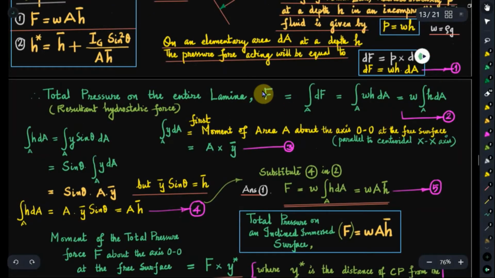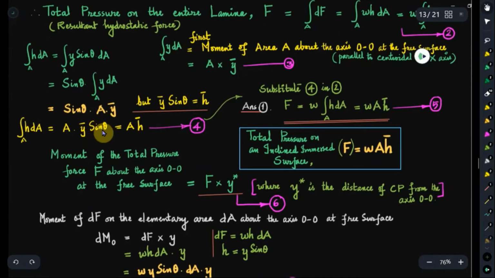The force F is equal to w into integral h dA over area A. This integral h dA over area A is nothing but equal to A h bar. In fact, the very same expression we got in the case of vertically immersed lamina also.